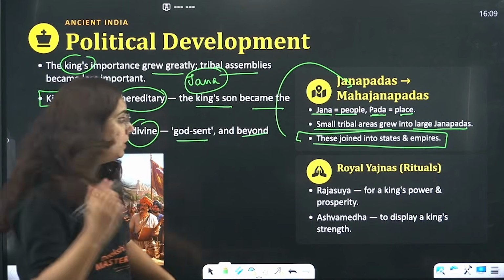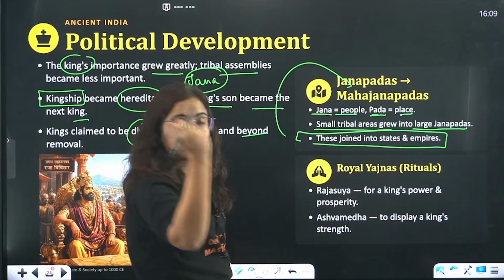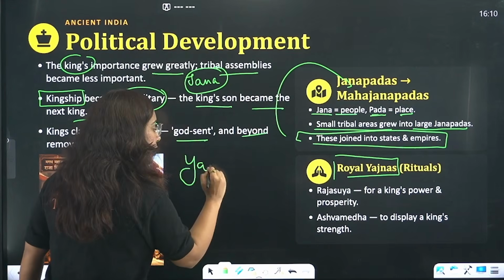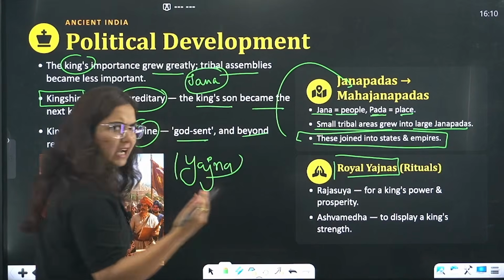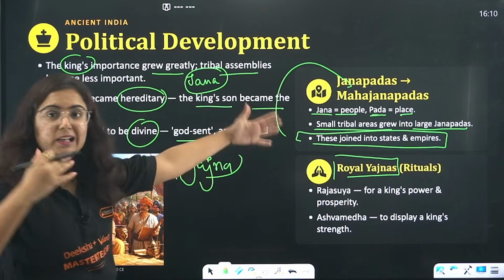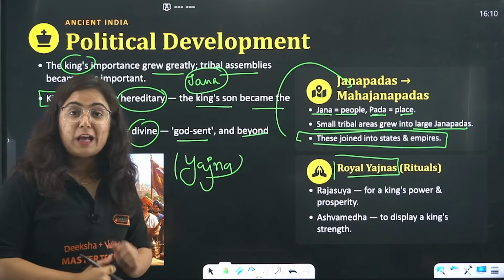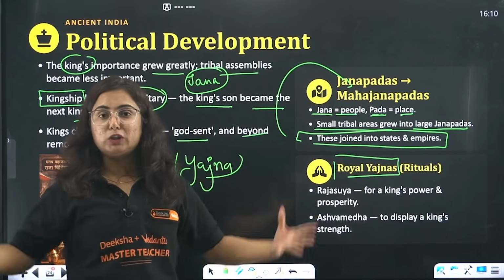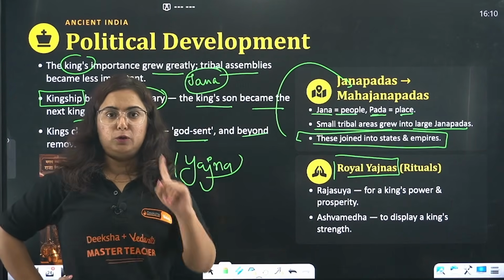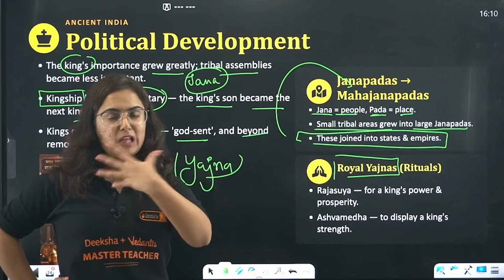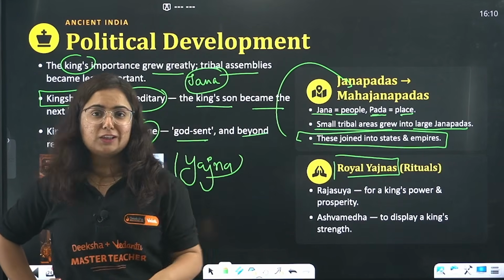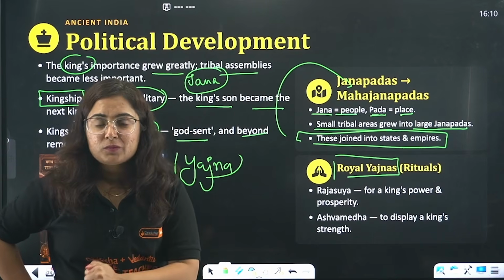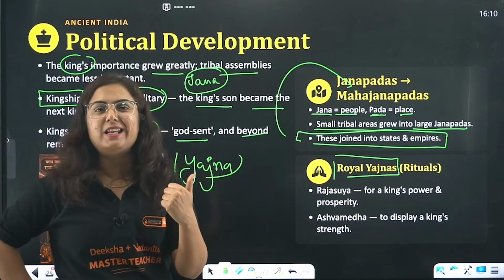Okay, the popular practice at that time was the royal yajna. The yajna, which was also part of early Vedic society, became royal day by day. Because those Rajas needed to show their power to the kingdom. They wanted to show the power to the people. See, I am this powerful. Be scared of me. See, I am that powerful. I can occupy the other territory. When a person is more powerful than us, we get scared. We value them. That's the actual picture.